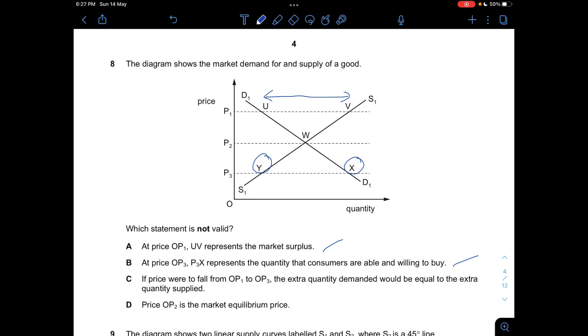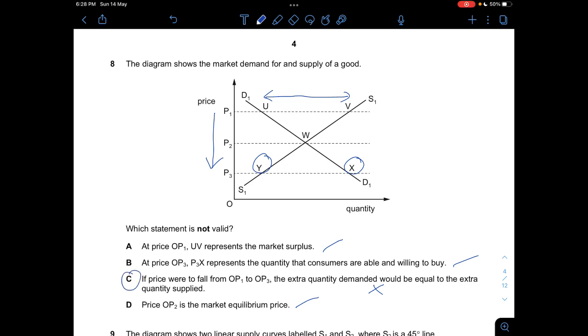So extra quantity demanded would equal the extra quantity supplied. If the price were to fall from OP1 to OP3, the extra quantity demanded would be equal to the extra quantity supplied. Nope, this is not correct. But then for D, price of OP2 is the market equilibrium price. Yes, that's correct.